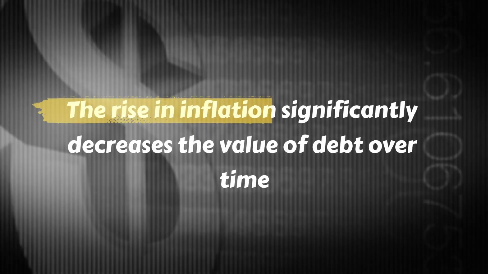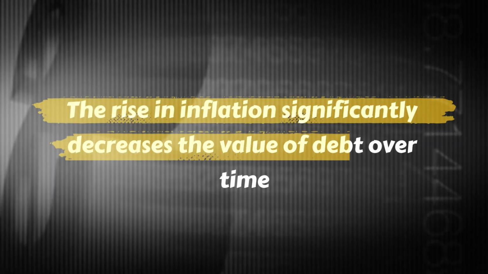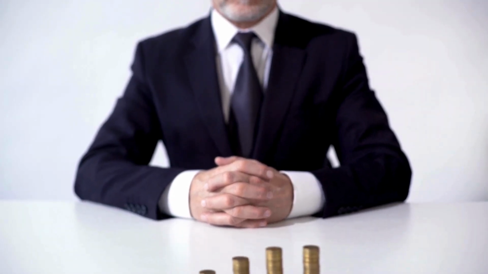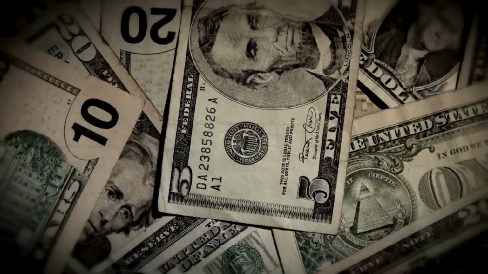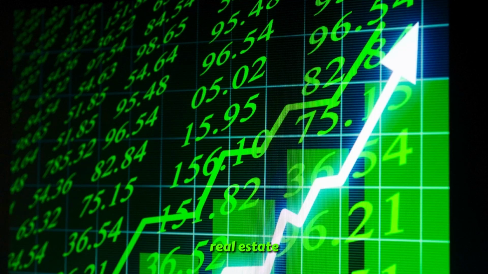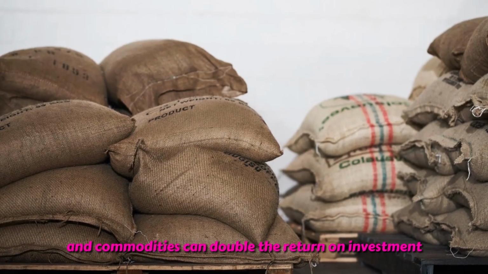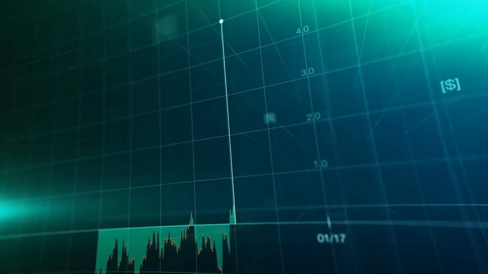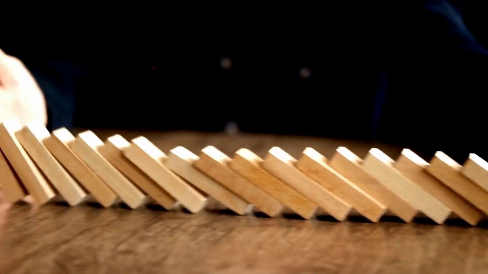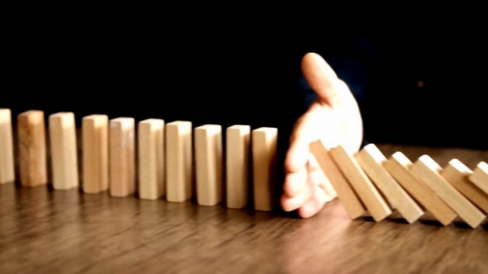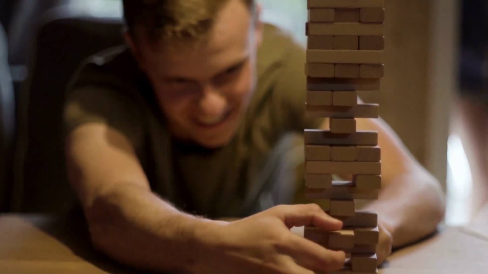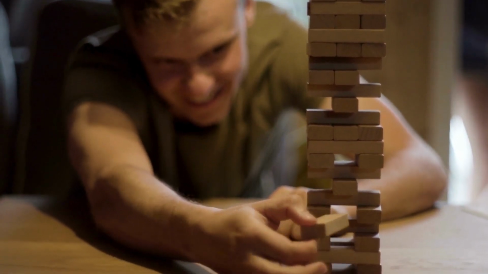The rise in inflation significantly decreases the value of debt over time, and that is good for people who borrow using fixed interest rates, as this allows them to pay the debt that has less value than what they initially borrowed. Investing in stocks, real estate, and commodities can double the return on investment, as these assets tend to appreciate during inflation. While leverage can drastically increase returns, the opposite is also true. So, rich people thoroughly understand the risks involved and consider their risk tolerance and affordability.